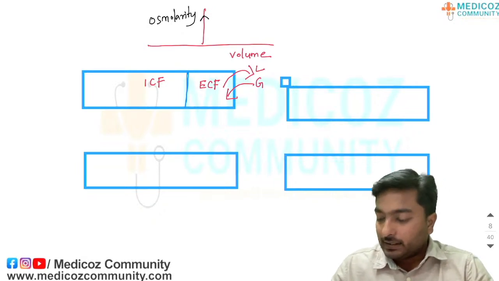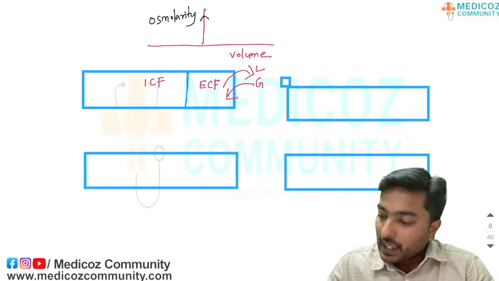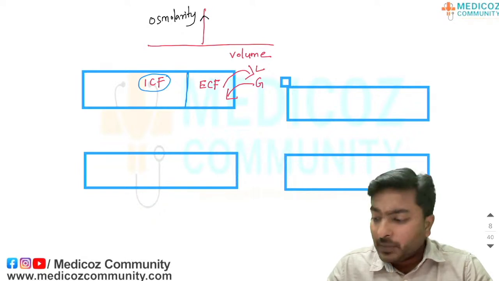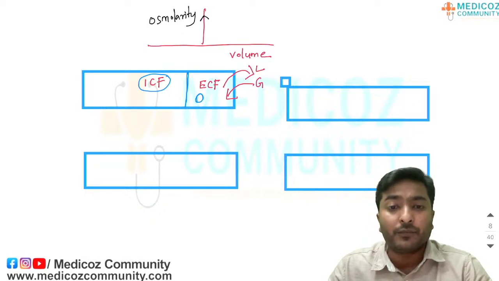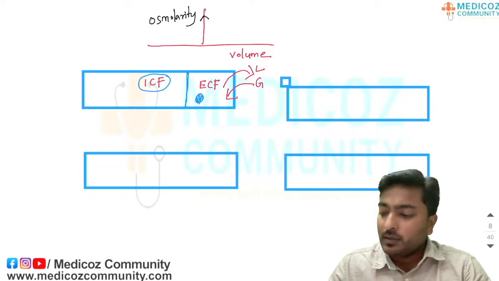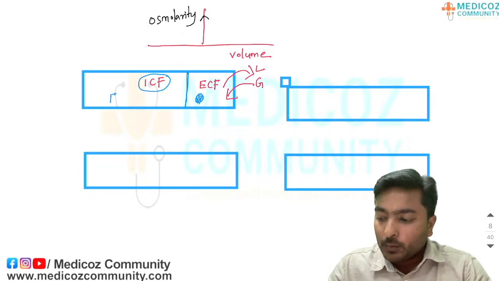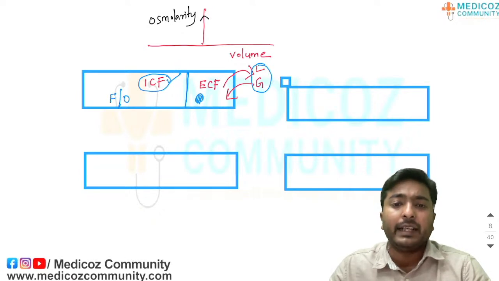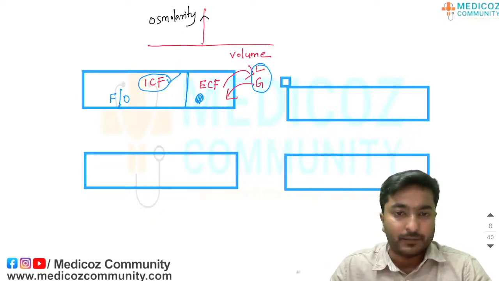After that your ICF volume and osmolarity will change depending upon what type of fluid you are adding or what type of fluid is getting lost from the extracellular fluid compartment. So the final volume and osmolarity of the ICF will be decided by what type of fluid loss or gain is taking place in the ECF.